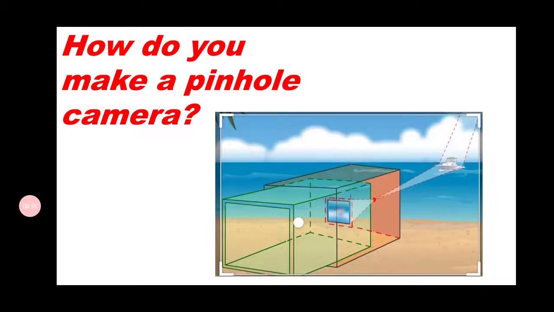Now, how do you make a pinhole camera? As we are going to discuss the pinhole camera, first of all, how do we make one? That is most important. Just look at this diagram. In this diagram we can see a pinhole camera with two cardboard boxes.